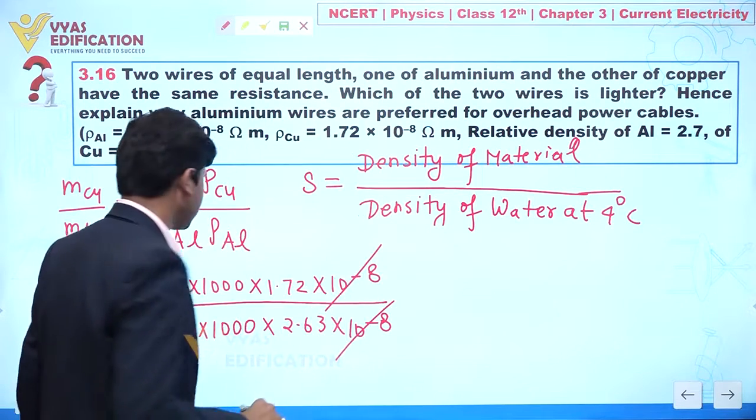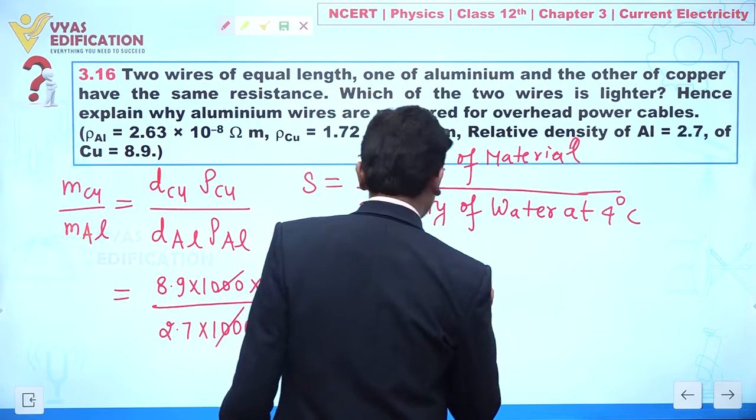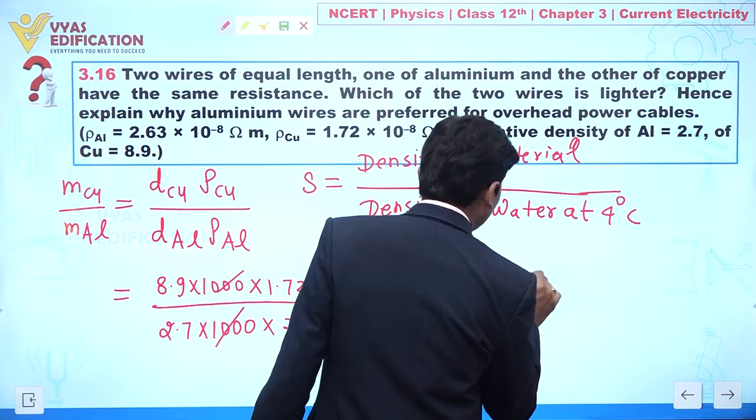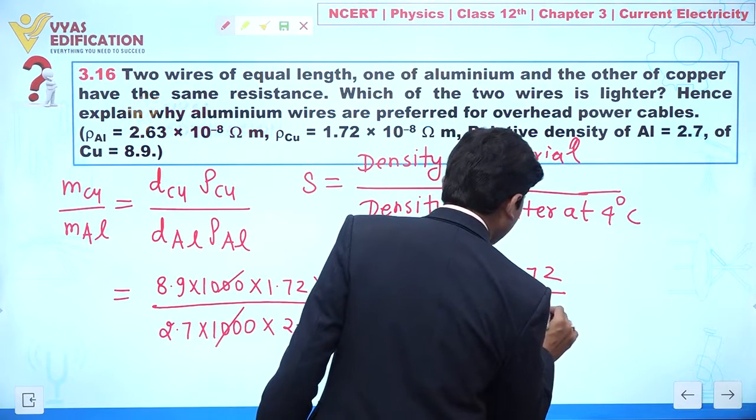The 1000 and the powers of ten cancel out. So we get 8.9 into 1.72 divided by 2.7 into 2.63.